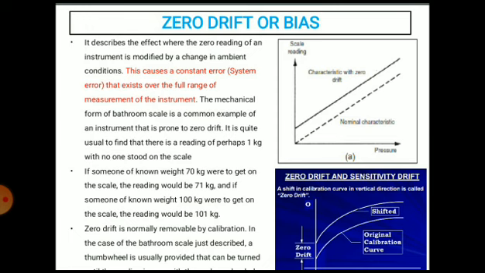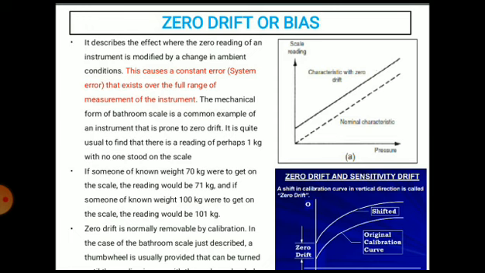It is quite usual to find that there is a reading of perhaps 1 kg with no one standing on the scale. So if someone of known weight 70 kg were to get on the scale, the reading would be 71 kg. And if someone of known weight 100 kg were to get on the scale, the reading would be 101 kg.